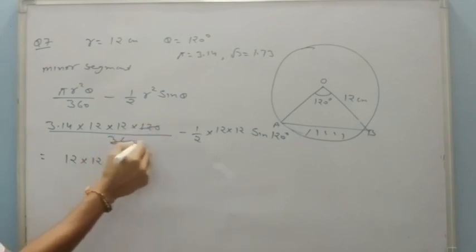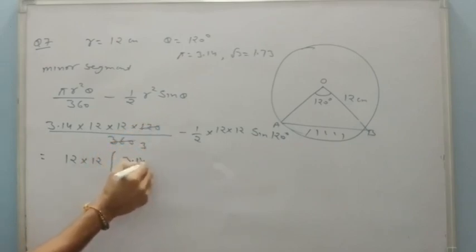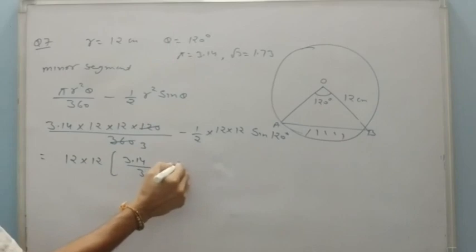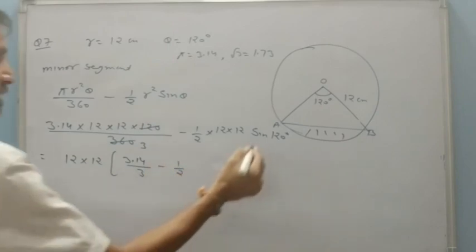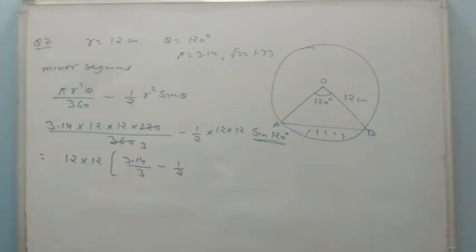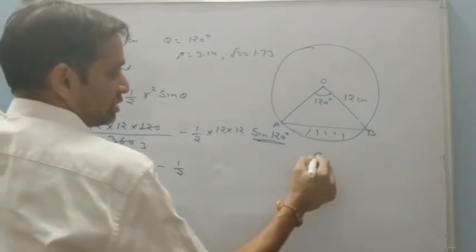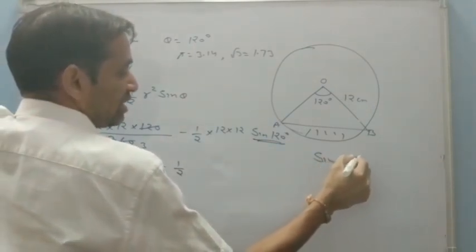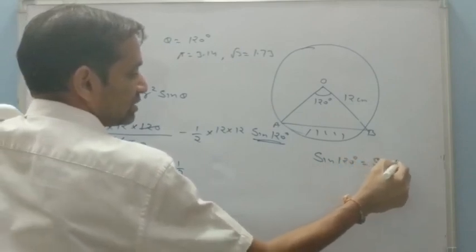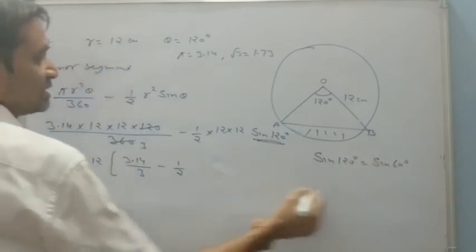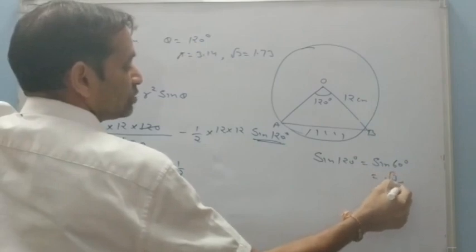This is 3.14 upon 3 minus 1 upon 2. What about sine 120 degree? This value is not given in your trigonometric table, but you should know that sine 120 degrees always equals sine 60 degree. So we can say it is just root 3 by 2.